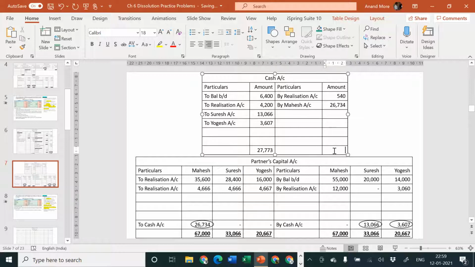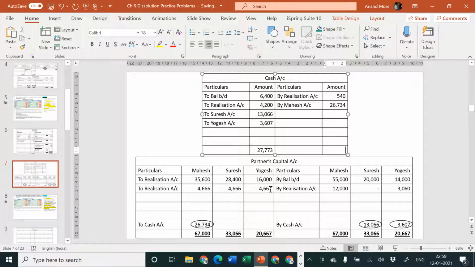And on the credit side here is 26,734 plus 540, that comes to 27,774. That 1 rupee difference is on account of adjustment of 1 rupee extra here.